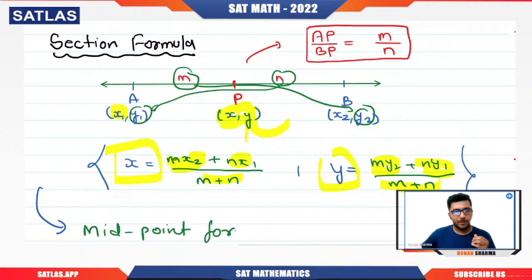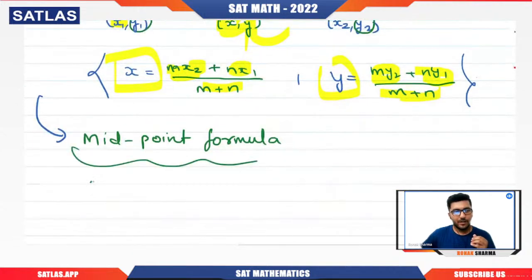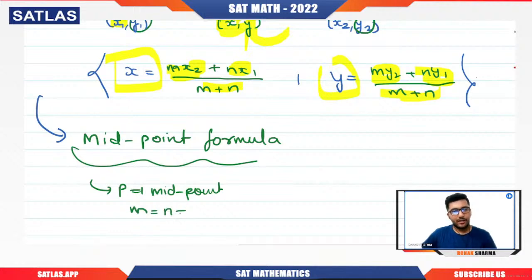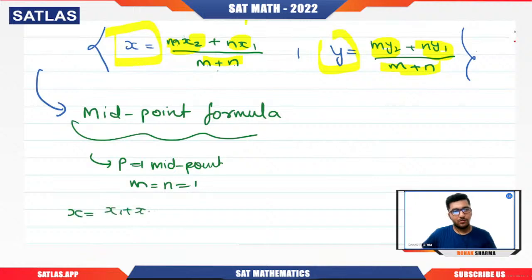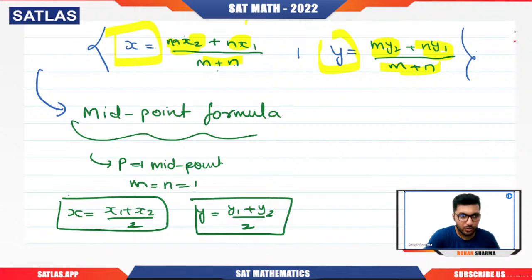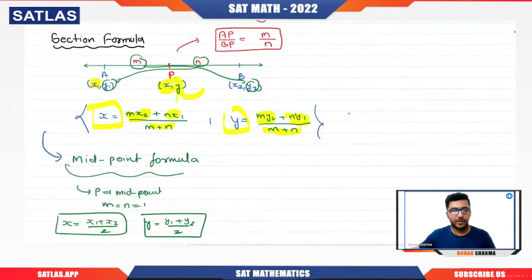Simple. Midpoint formula means we are going to have the point P as the midpoint. If P is the midpoint, we will assume m and n equal to 1. If m and n are 1, then x2 plus x1 by 1 plus 1, that is 2. So we automatically get x as (x1 plus x2) by 2 and y as (y1 plus y2) by 2. So this is the total thing for the section formula and the midpoint formula.